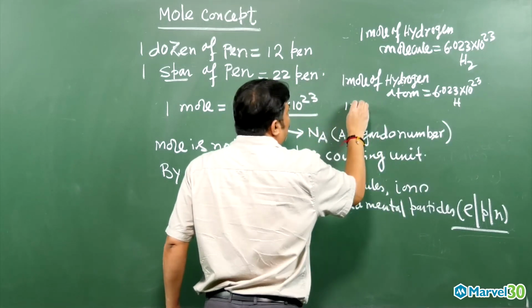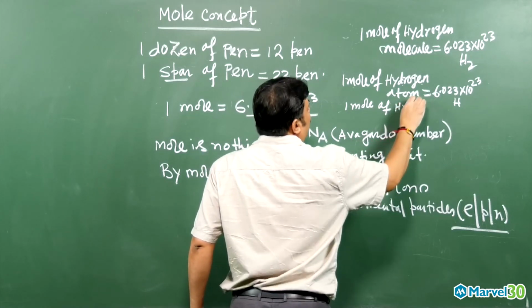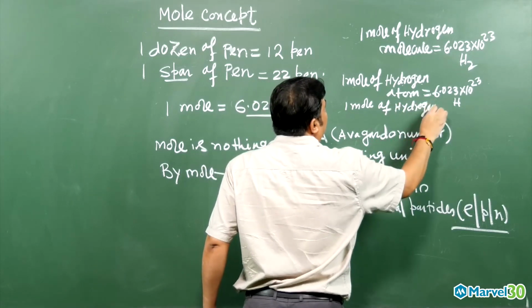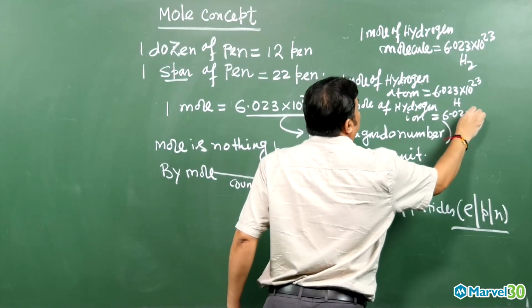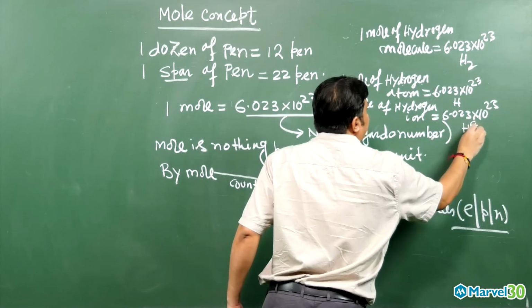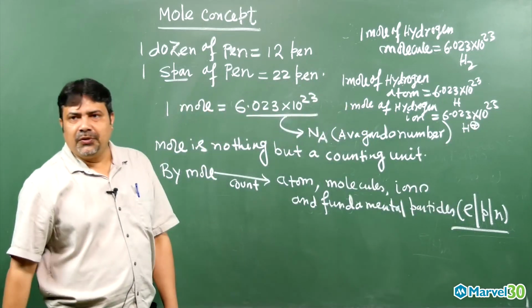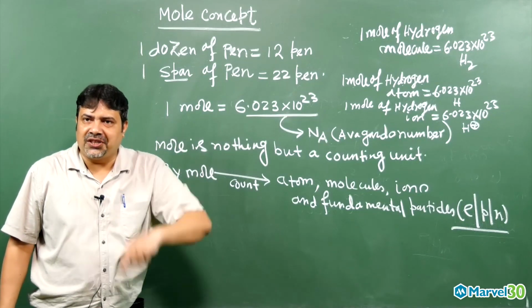If I say 1 mole of hydrogen ion, it will be equal to how much? 6.023 into 10 to the power 23 hydrogen ions. If I say 1 mole of electron, it will be equal to 6.023 into 10 to the power 23 electrons.